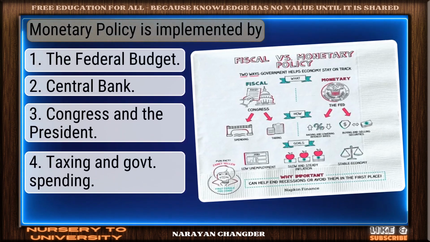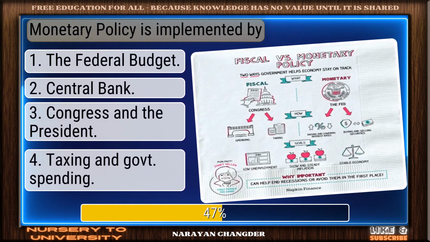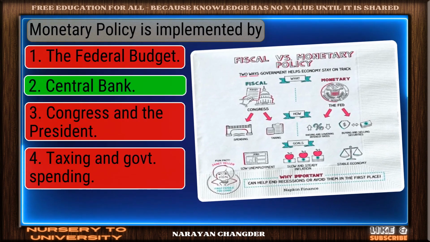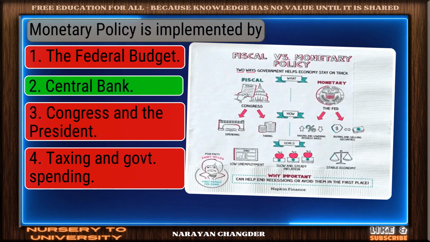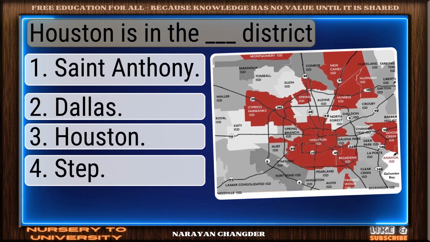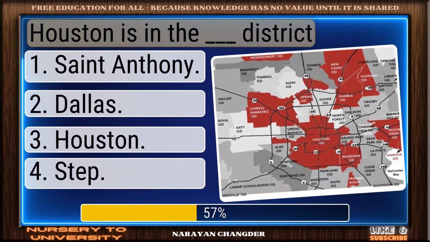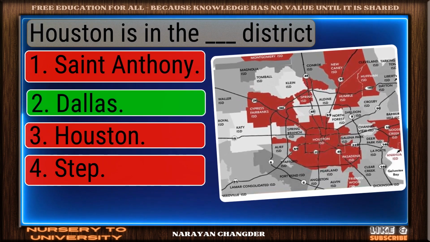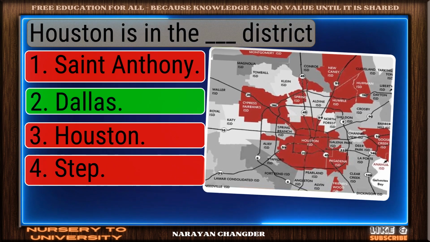Monetary policy is implemented by. You're right. Central bank is the correct answer. Houston is in the dash district. Nicely done. Dallas is a solid answer.